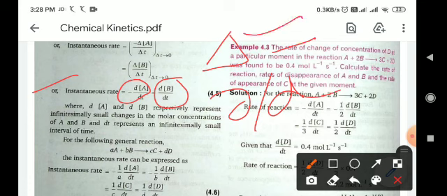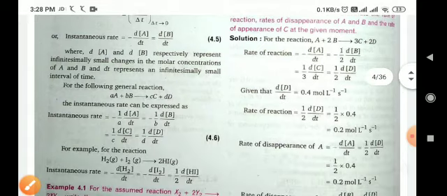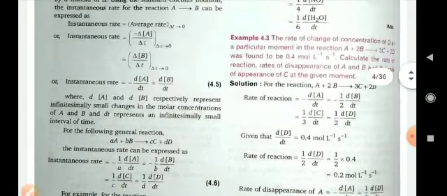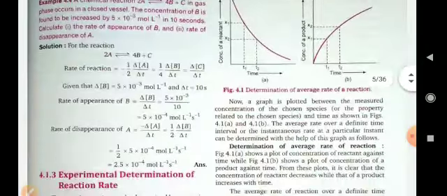So the instantaneous rate of reaction is basically a very small change. So now we will remove this delta and write d in place of capital delta, because we are denoting the instantaneous rate of the reaction.